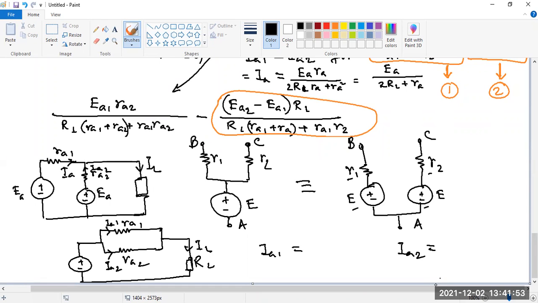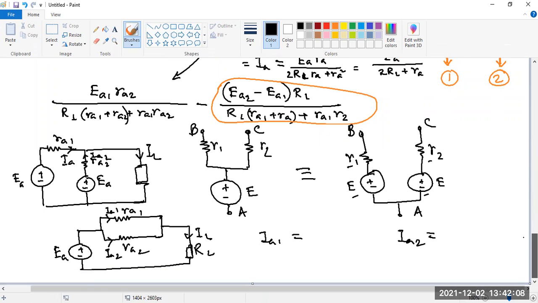Okay, so for this case, I have considered their voltages are the same, but their resistances are not the same. Tell me, what will be IA1 and what will be IA2? IA1 is RA2 by RA1 plus RA2 into IL. We can obtain this just by using the current dividing rule. Am I right? Yes, sir. So this is IL into the opposite resistance RA2 divided by RA1 plus RA2, and IA2 is IL times RA1 divided by RA1 plus RA2. Am I right?